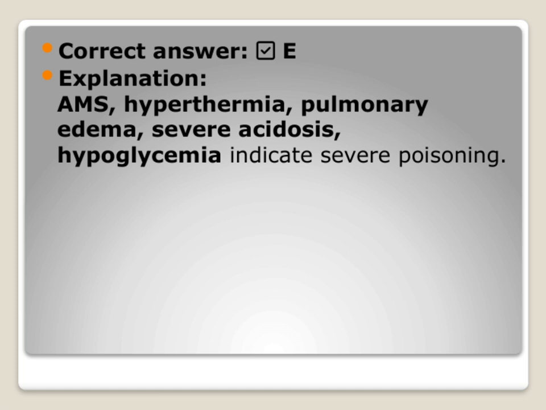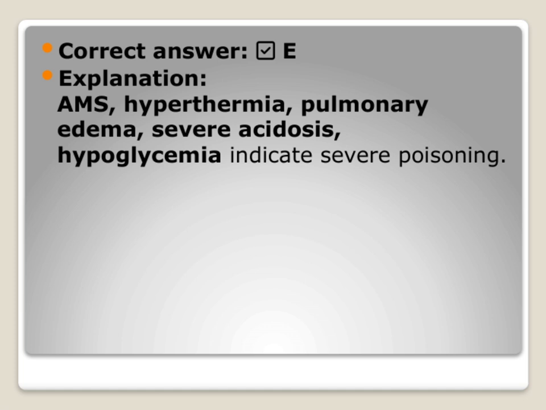AMS shows that the brain is affected. Hyperthermia indicates a dangerous rise in body temperature. Pulmonary edema points to fluid buildup in the lungs impairing breathing. Severe acidosis reflects a significant imbalance in the body's pH, and hypoglycemia means dangerously low blood sugar levels.